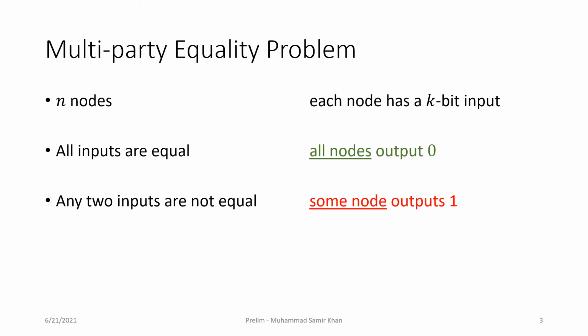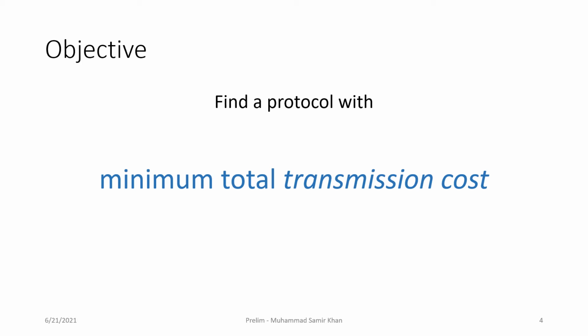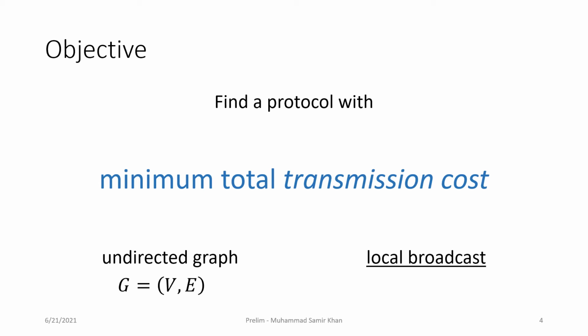The n nodes are connected via an arbitrary communication graph G, so that nodes can only communicate with their neighbors in this graph. Note that we are using n for the number of nodes and k for the input size. The objective in this work is to find protocols for the multi-party equality problem that minimize the total transmission cost when nodes are connected via an arbitrary communication graph G, and they communicate using the local broadcast model, which we are going to define next.